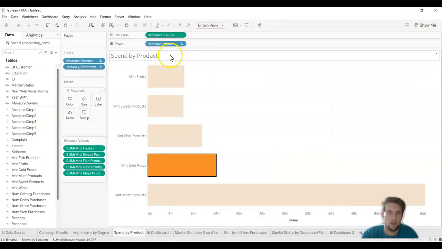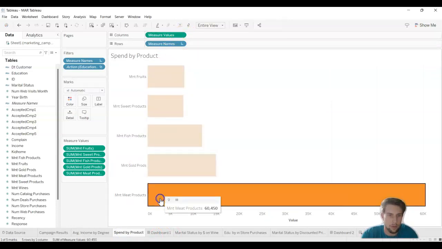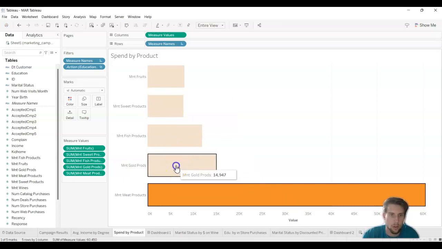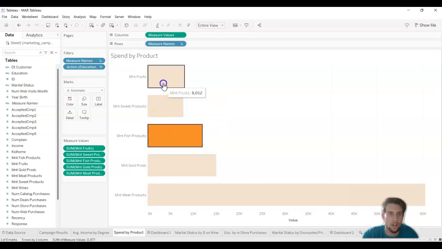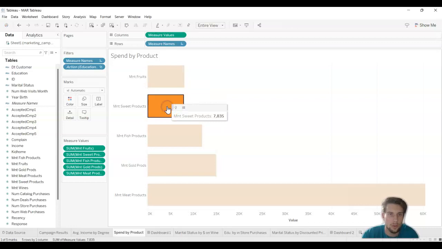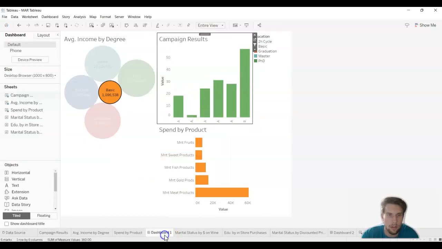Now amount spent by product. We have meat products with the most amount of money spent total, just above 60,000. And then it goes down the list here between gold products, fish products. Then we also have fruits and then sweets at the bottom.